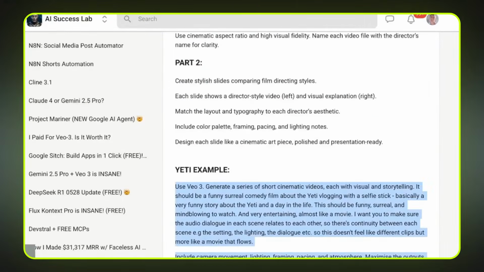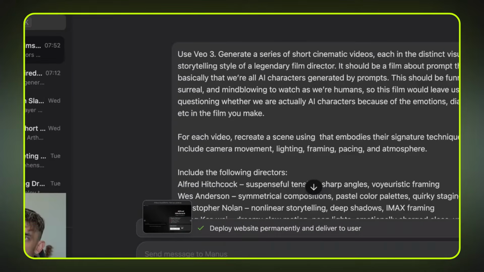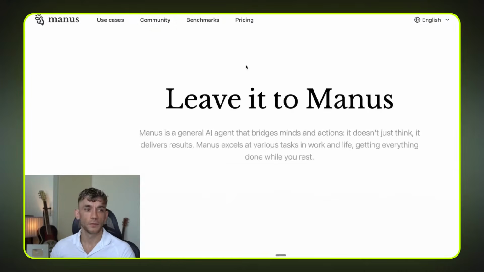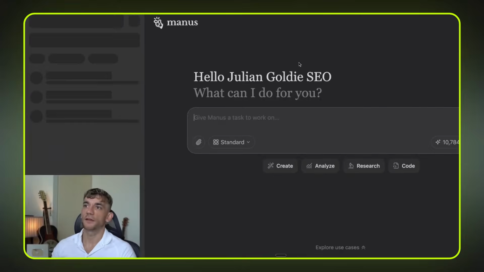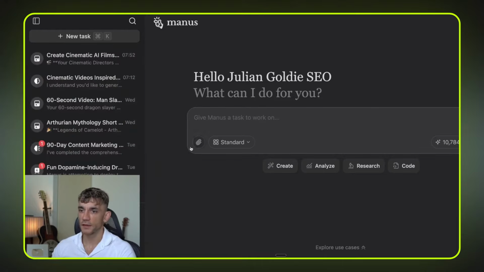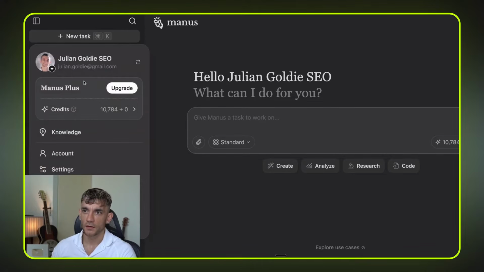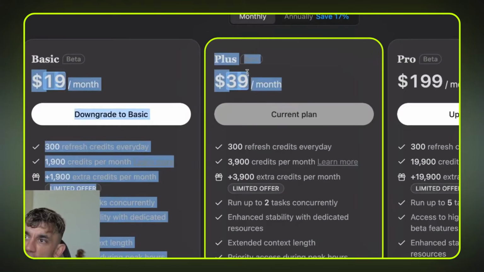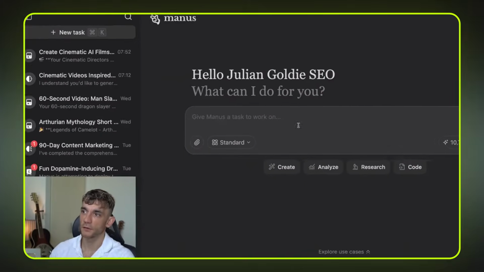So if you wanted to get started with this, we can go over to Manus and click Get Started in the top right. I'm trying to think which plan I'm on. Yeah, I'm on Manus Plus here, let's see how much it costs. Yeah, so these are the plans. I'm on the $39 a month plan here to generate these videos.